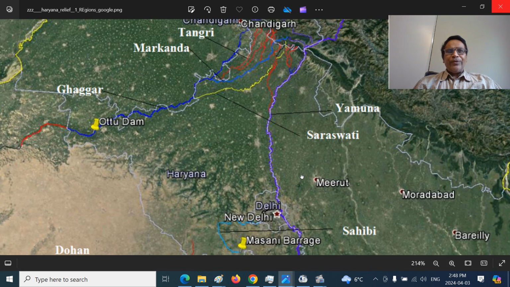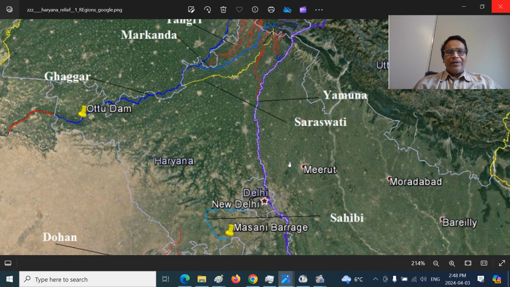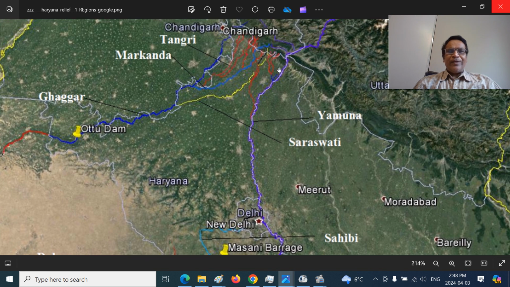Here you can see the Yamuna river, Delhi, and Jagadhri will be here. The Khadar region will be smaller, narrower. Here again it will be narrower south of Delhi in the Faridabad region. You see, it is the entire 5 to 10 kilometers either side of the river.